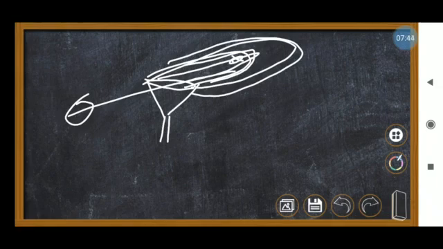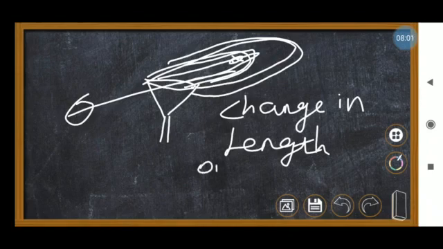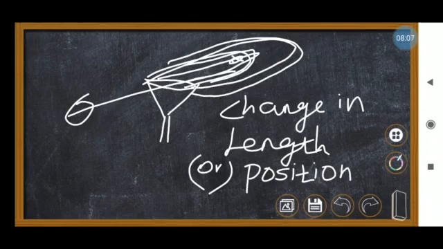The stone gets some energy, and when you release that object, the energy will be converted to another form, maybe kinetic energy. Due to its change in length and change in position, the energy gets stored on the object. That energy will be equal to the work done on the object. This is called potential energy.